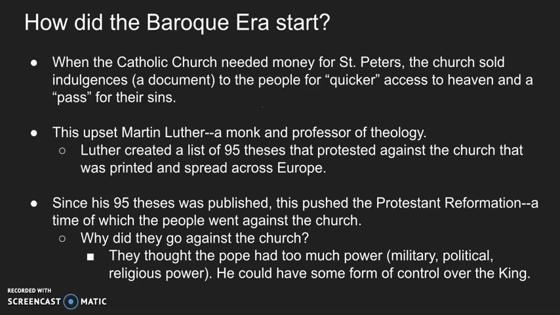In response, an upset monk and theological professor, Martin Luther, created his 95 Theses, a formal list of complaints that protested the Church. These were printed and then spread across all Europe. The publication of the 95 Theses would influence people to stand up and go against the Church. This pushed the Protestant Reformation. Why exactly did they go against the Church? It was believed the Pope had too much power in regards to military, politics, and religion.